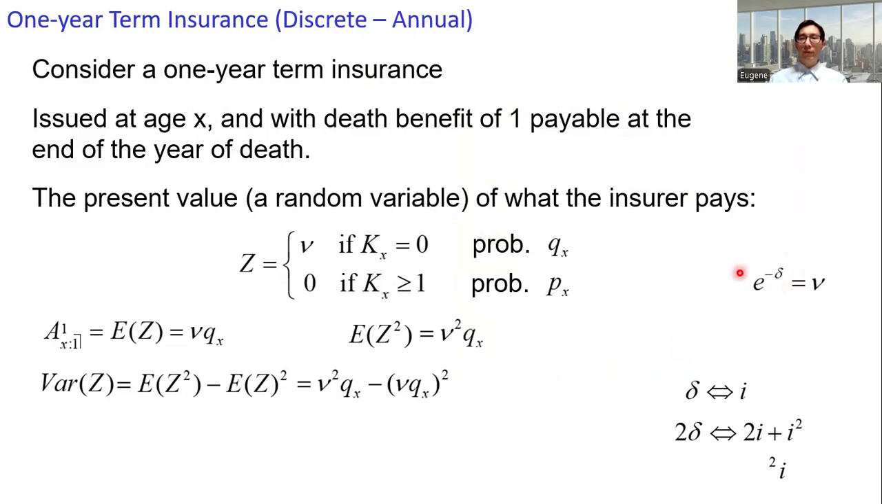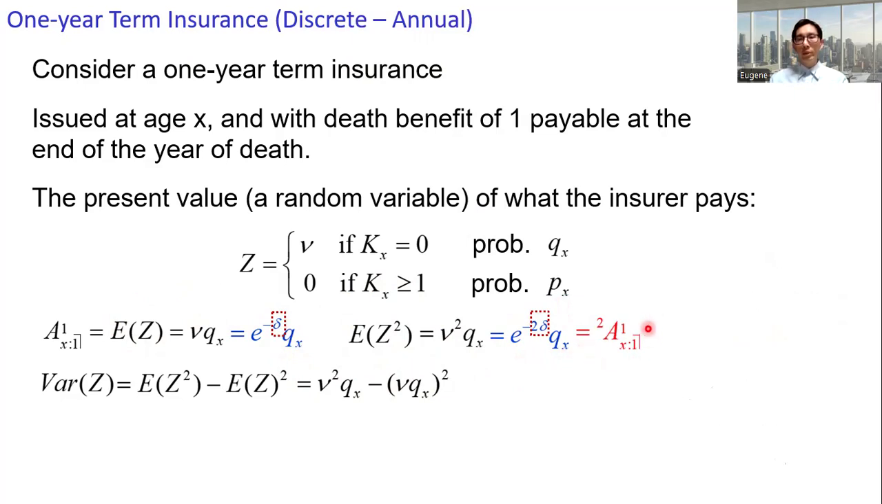All right, so we have the relationship e to the power minus delta equals nu. And nu squared is e to the power minus 2 delta. We express the expectation of Z and Z squared with delta. We have these two expressions, and you can see the similarity of these two expressions, one with delta and one with 2 delta, the doubled force of interest.